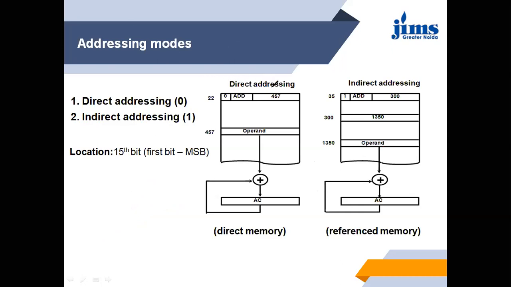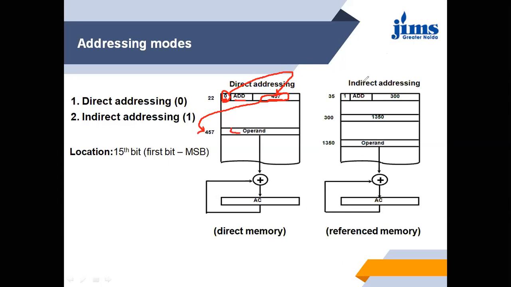In direct addressing mode, this is the address of the opcode. This is the operation; Add is the operation, and 0 represents the addressing mode. 0 means it will access the address field, so it will directly go to this address, that is 457, and the operand is at this place.